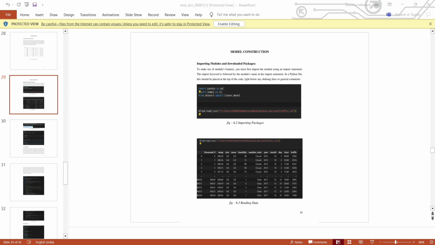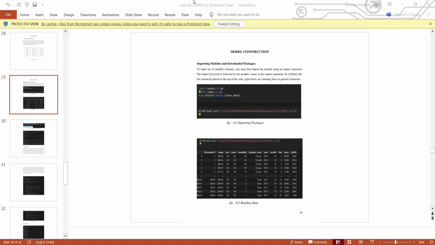To make use of model features, we must first import the model using an import statement. The import keyword is followed by the module's name in the import statement. In a Python file, this should be placed at the top of the code, right below any lines of general comments. So, for implementing the linear regression model, we have to import the linear regression method from sklearn. Here we can see from sklearn import linear model. Here we are importing linear model using the sklearn library in Python.